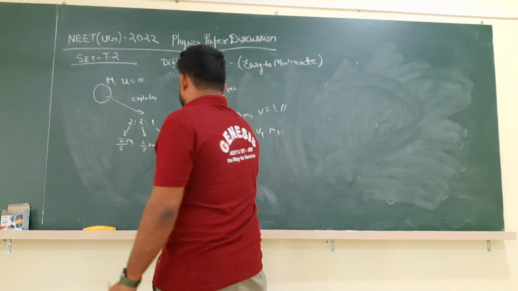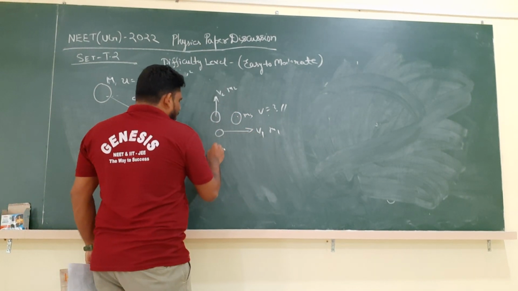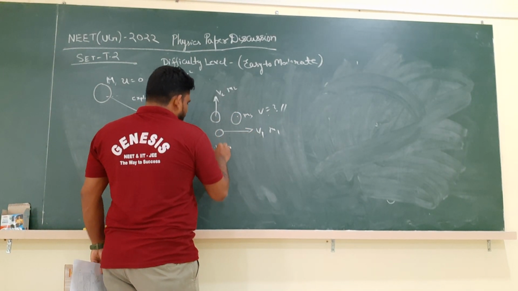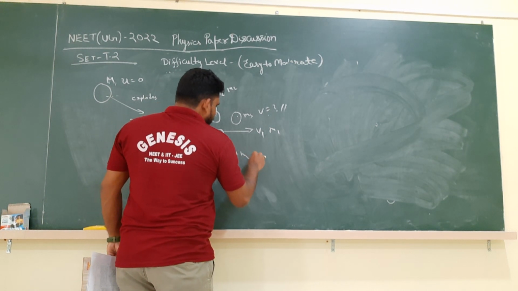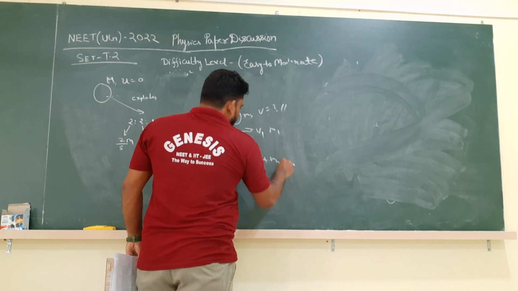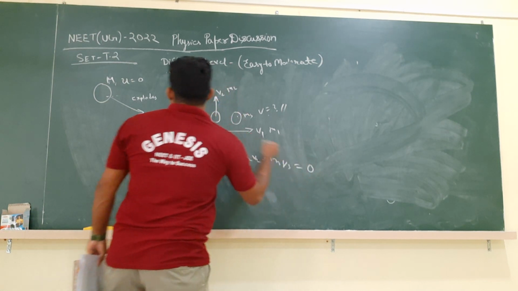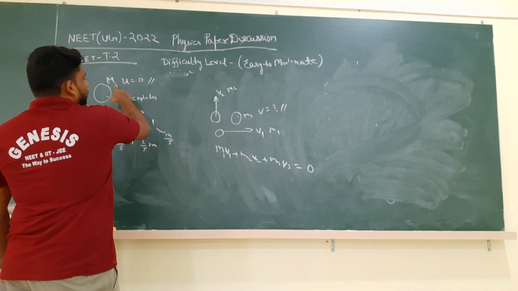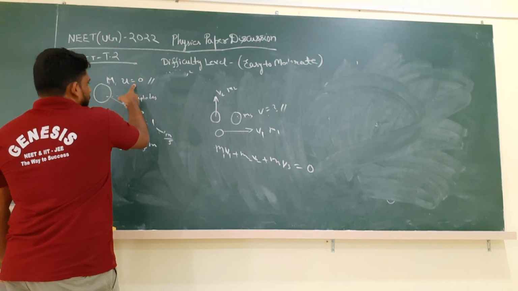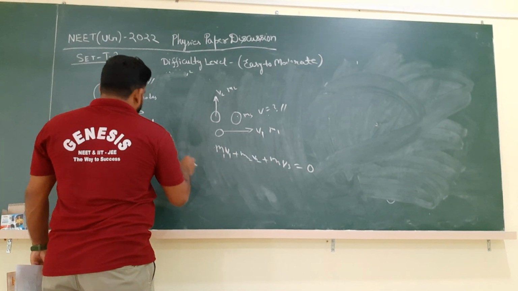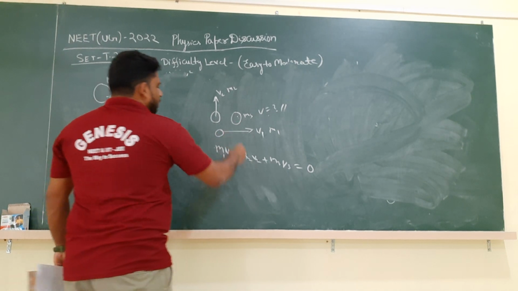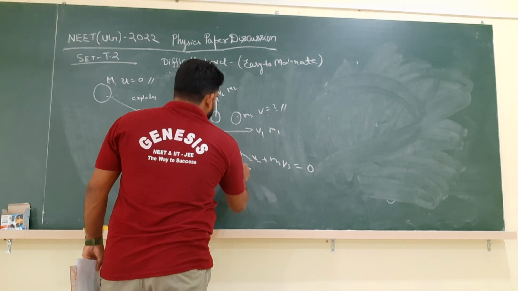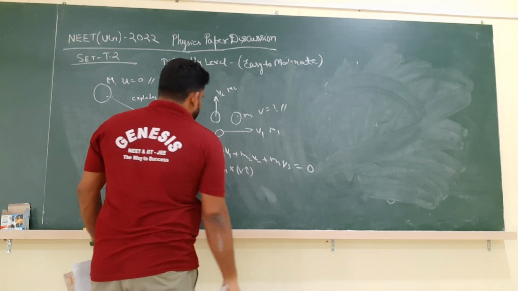But the mass ratios are given. So we know that from the law of conservation of linear momentum, M1 V1 plus M2 V2 plus M3 V3 is equal to 0, because initially momentum was 0, because momentum is mass times velocity, but initial velocity is 0, so it will be 0. What is M1? 2 by 5 M into, what is V1? Let us say V1 is equal to V i cap.